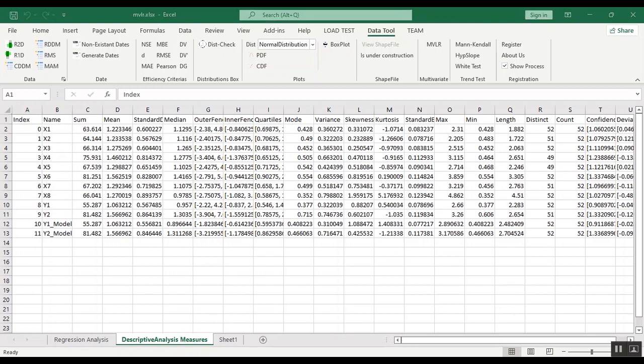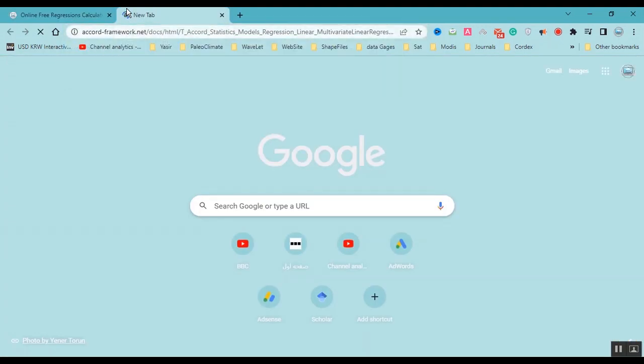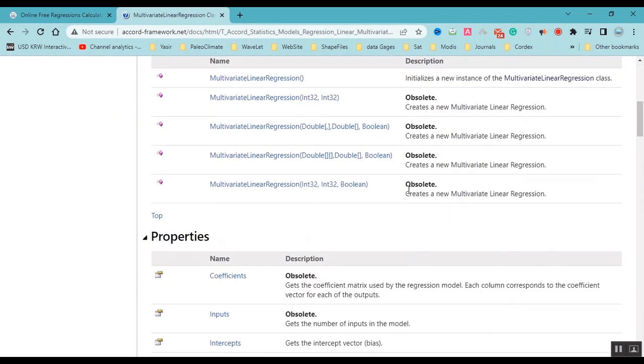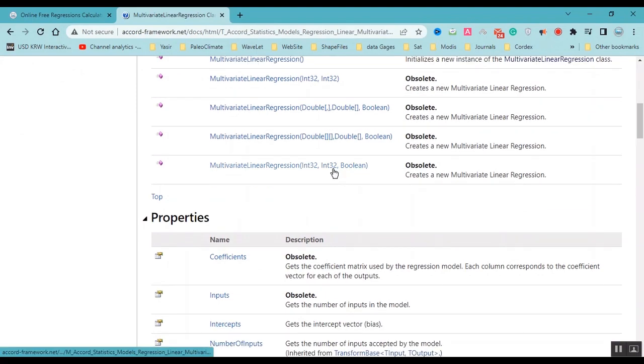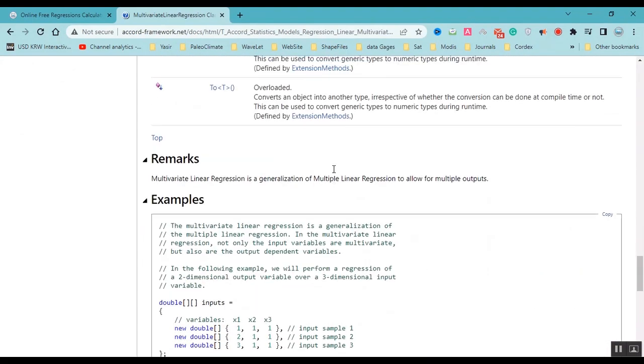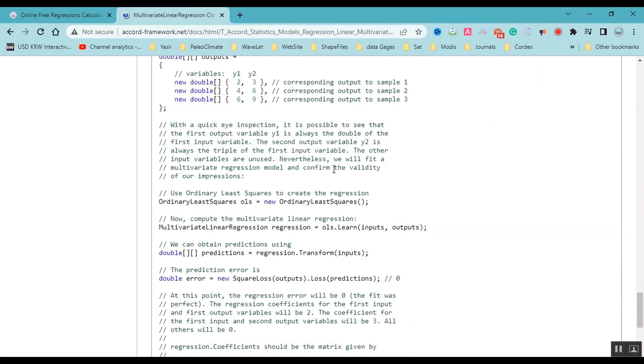And if you need more information, you can visit this website. I used the Accord library. This is the library that we use, and you can have all the information that you need on this website. This is an example to solve.